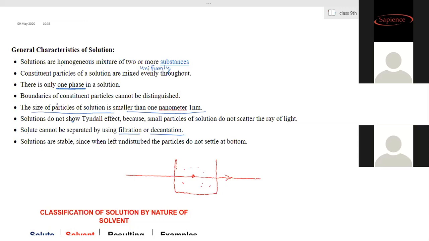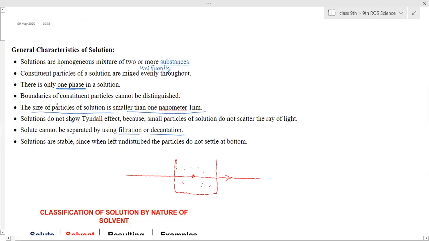Why can't you separate it? Because it's mixed thoroughly. Yes, thoroughly it is mixed. The solid particles, the salt, is divided into such small particles that the size of the particles into which the salt has been divided when it mixed with the water is much smaller than the pores of the filter paper. So the filter paper has pores, and whichever substances cannot pass through those pores will remain on the filter paper.